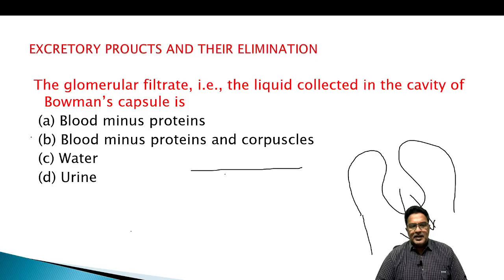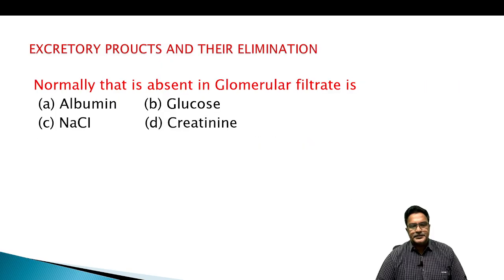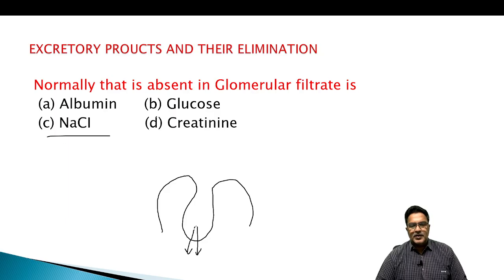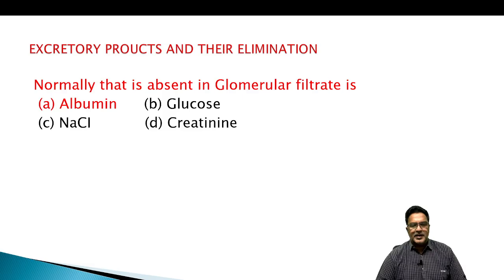So that's why our answer is blood minus proteins and corpuscles. Normally, that is absent in glomerular filtrate. Normally means here after the filtration, the excretory wastes from the blood are coming. Yes, sodium chloride will come, glucose will come, creatinine might come, but a protein, albumin, I can't expect albumin in the filtration substances.